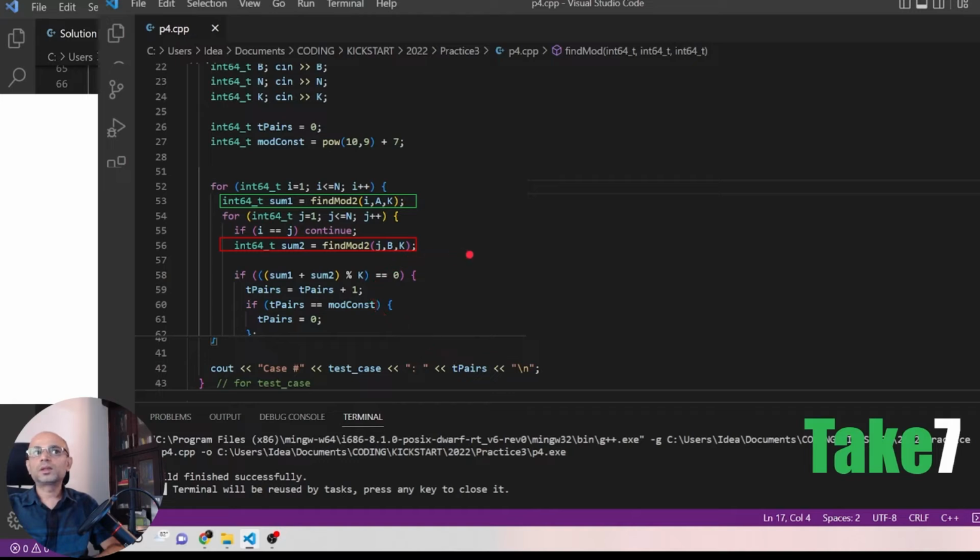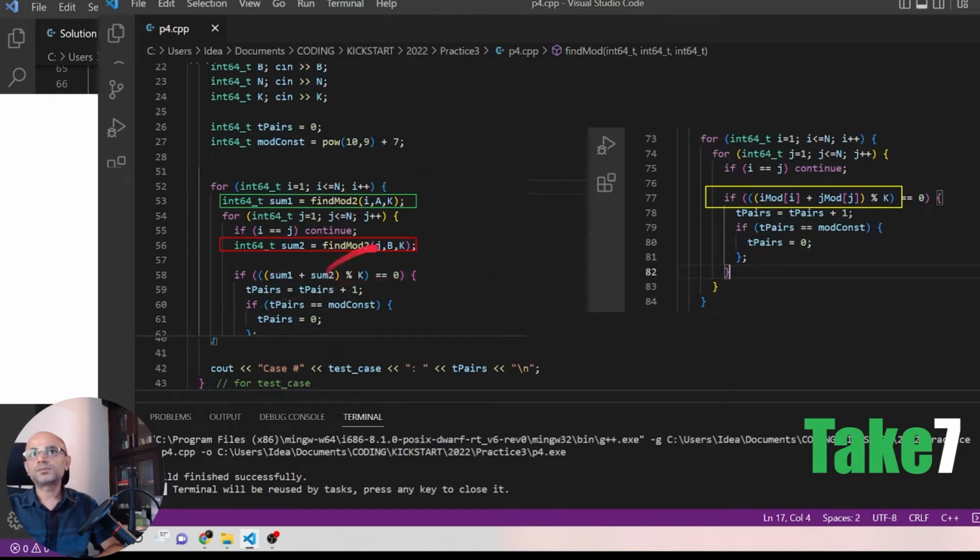So now we come to take 7. How can we improve this find mod 2, which we are doing for each I here, and find mod 2 for j to power b here.